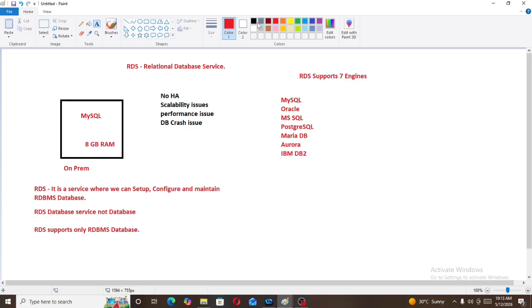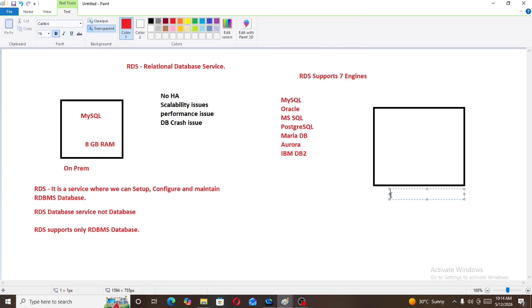Here we will create RDS DB instances, in which we have created our database, that is MySQL. And here RDS will have one endpoint, and as a client we will connect to this endpoint.